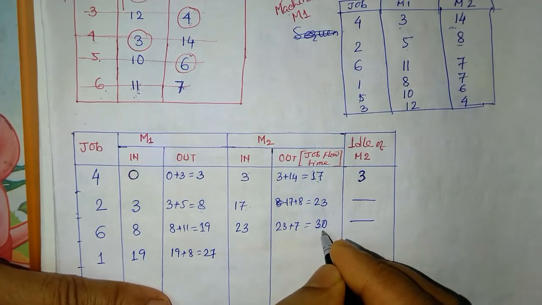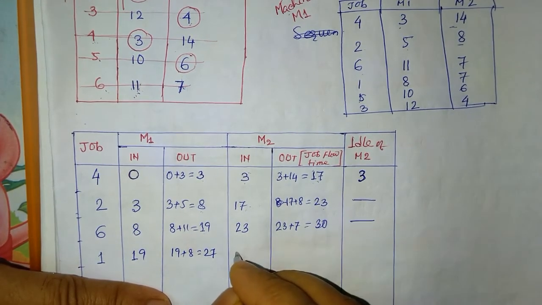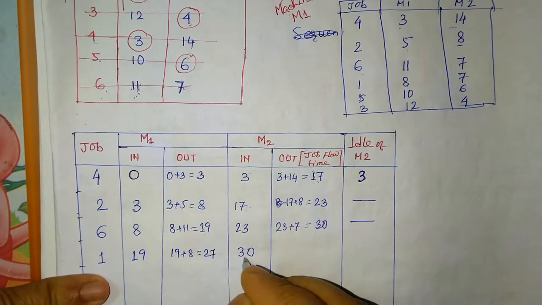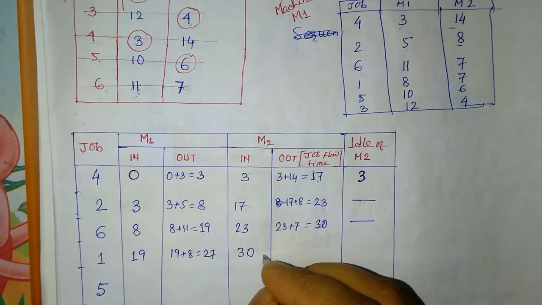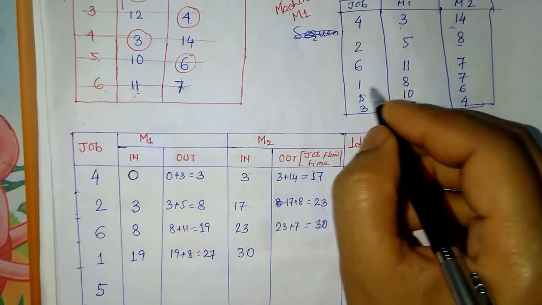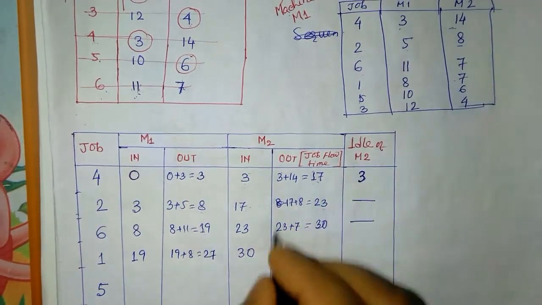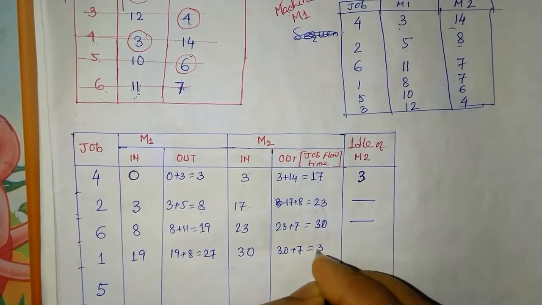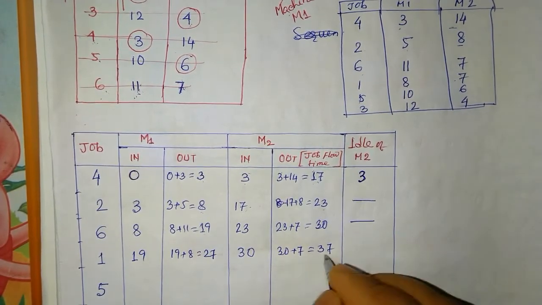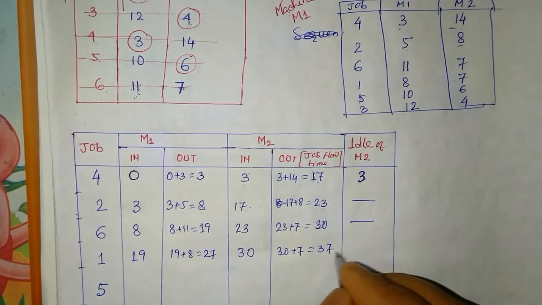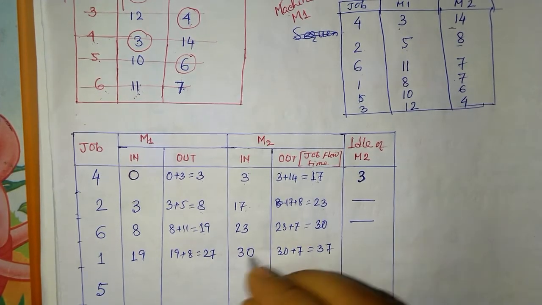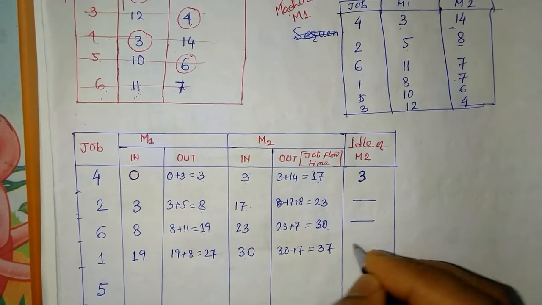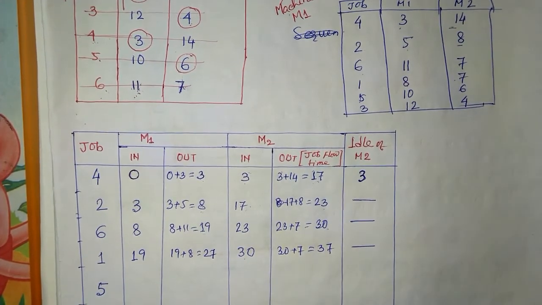M2 will be free after 30 hours. So job 1 has to wait, and it will enter at 30 hours. So now 30. What is the processing time in M2? M2 is 7. So that is 30 plus 7, and it becomes 37. Again, what is the idle time for M2? There is no idle time. 30, and it enters at 30. So there is no idle time.